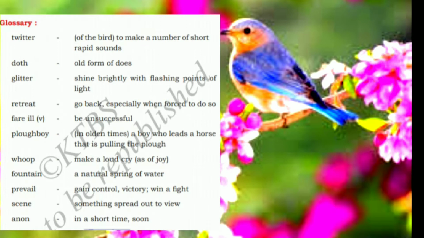Okay, repeat after me. First meaning, twitter: of a bird, to make a number of short rapid sounds. Second one, doth: old form of does. Glitter: shine brightly with flashing points of light. Next, retreat: go back, especially when forced to do so. Fare ill: be unsuccessful. Flowboy: in olden times, a boy who leads a horse that is pulling the plough.